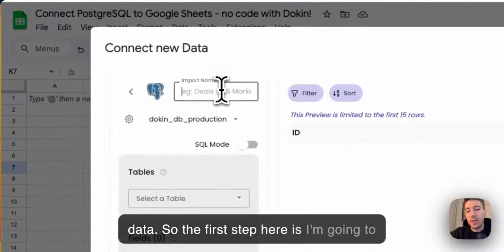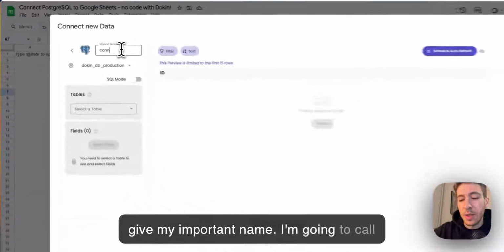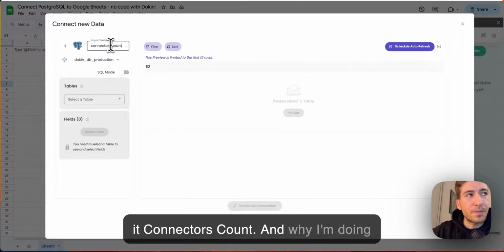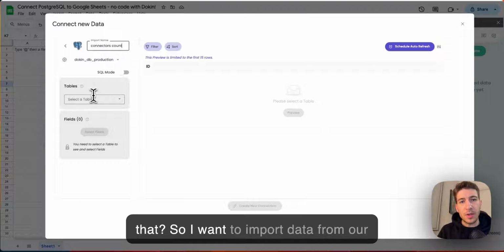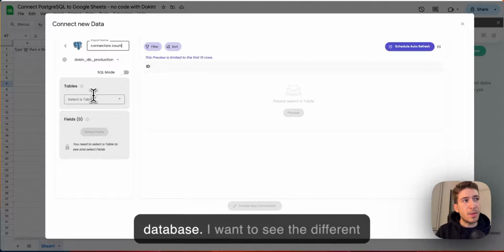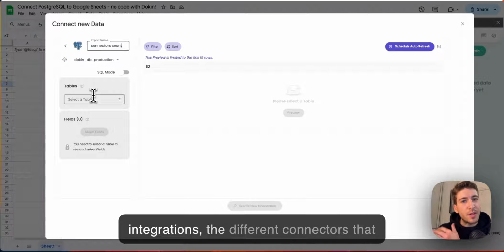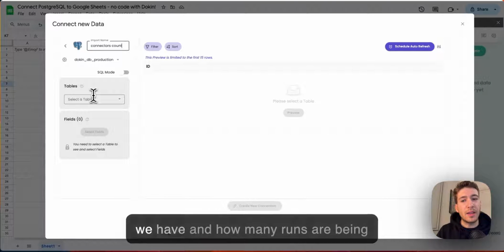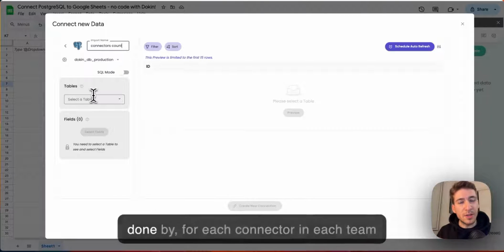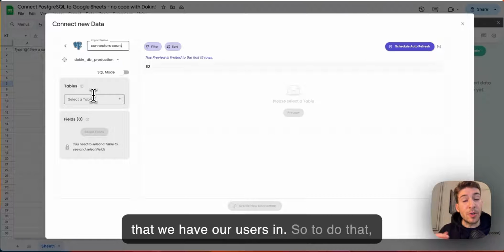So the first step here is I'm gonna give my import a name. I'm gonna call it connectors count. And why I'm doing that? So I want to import data from our database. I want to see the different integrations, the different connectors that we have, and how many runs are being done for each connector in each team that we have our users in.